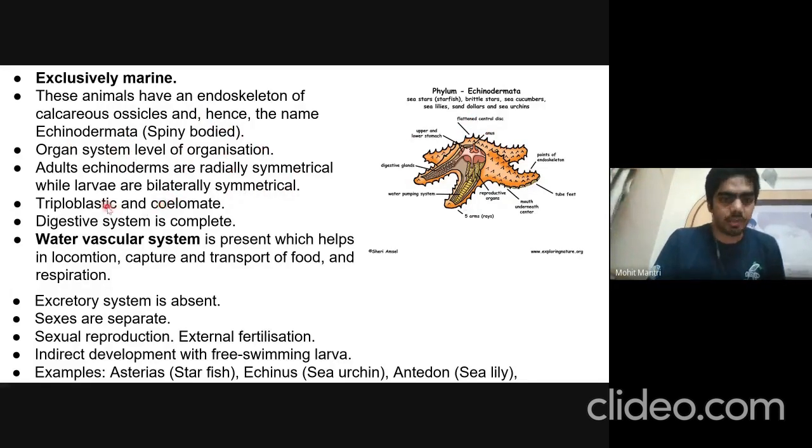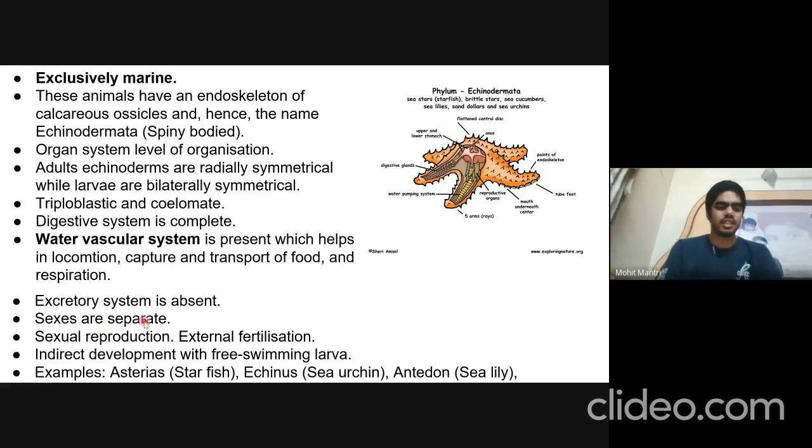They are triploblastic and coelomate, and the digestive system is complete. So the mouth is on the ventral side and the anus is on the dorsal side. And they have a water vascular system, which helps in locomotion, in capturing and transport of food, as well as respiration. The excretory system is absent in this case, and excretion occurs through the water vascular system only.